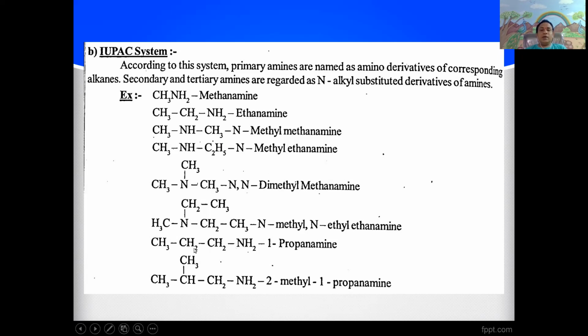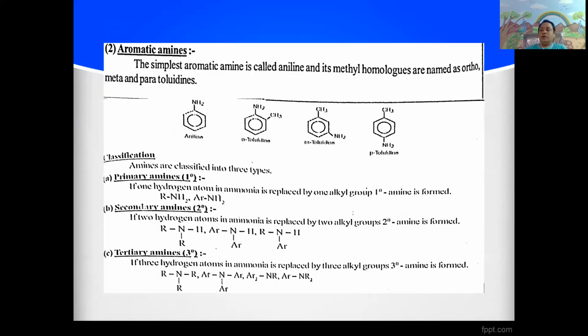Here it is a primary amine. It is propylamine or 1-propanamine. Similarly, it is 2-methyl-1-propanamine.